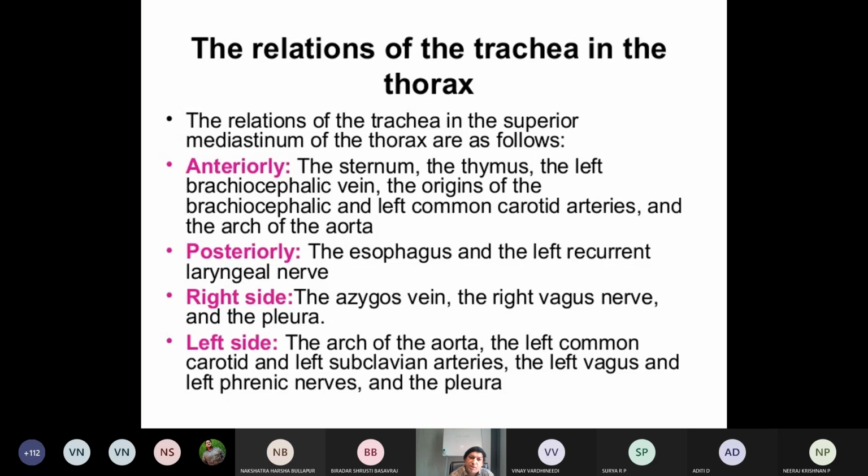Posteriorly again, same thing: esophagus, left recurrent laryngeal nerve, and on the right side, you know, already yesterday we discussed azygos vein, right side unpaired. So right side azygos vein, right vagus nerve and the pleura. Then we discuss about the aorta. Okay, so on the left side is arch of aorta, left common carotid, left subclavian, left vagus and left phrenic nerves.